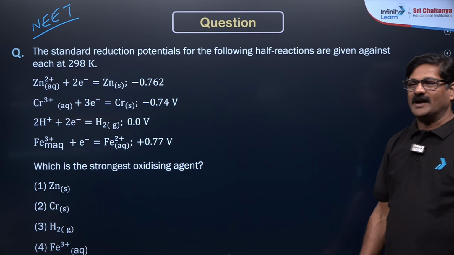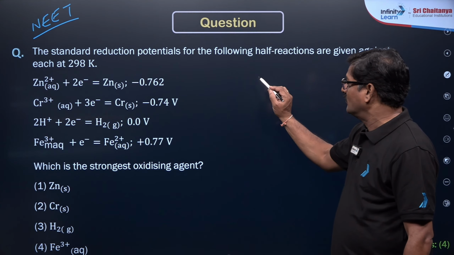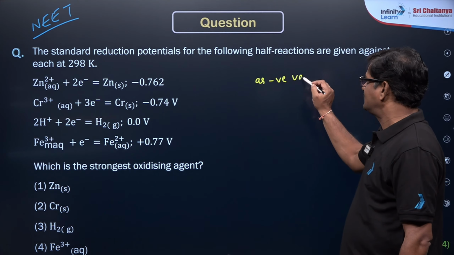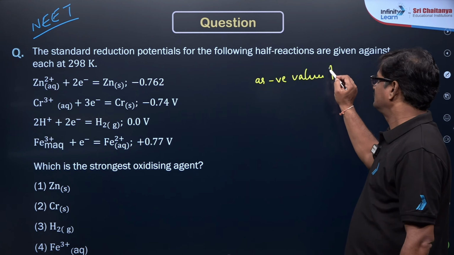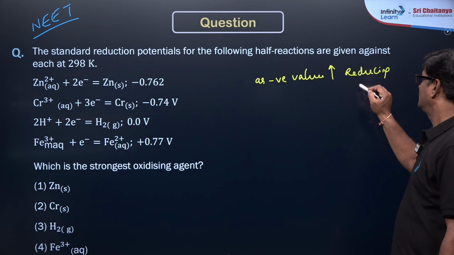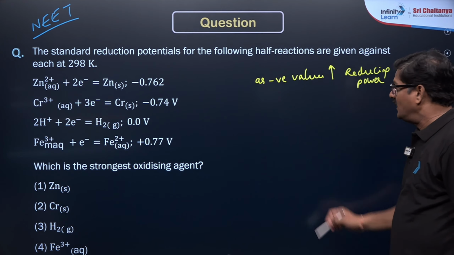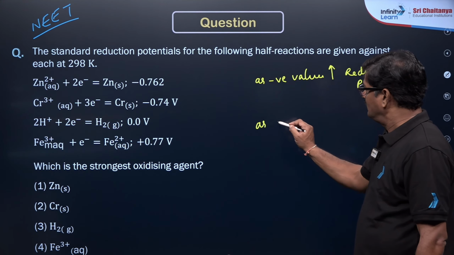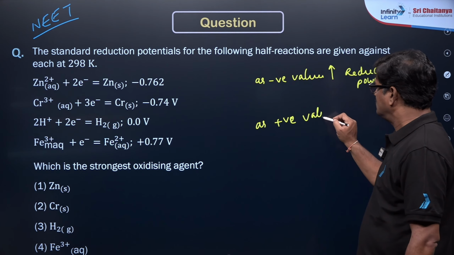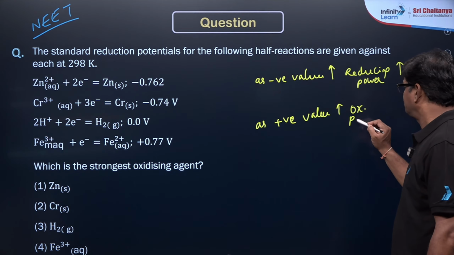Okay, I will rewrite it. My dear children, as the negative value increases, reducing power increases. And as the positive value increases, oxidizing power increases.